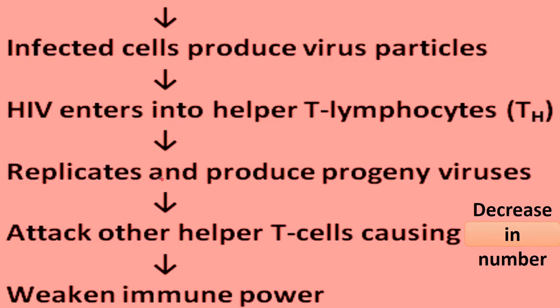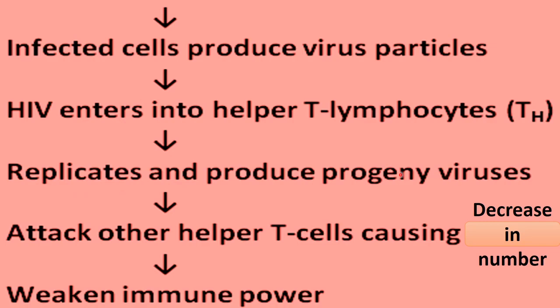I told you that at the time of contact with the antigen, T lymphocytes proliferate and make different types of T cells, and one of those is the T helper cell, called TH. So TH cells are the particular type of T cells affected by HIV. Inside the helper T lymphocytes, HIV will replicate and produce progeny viruses.